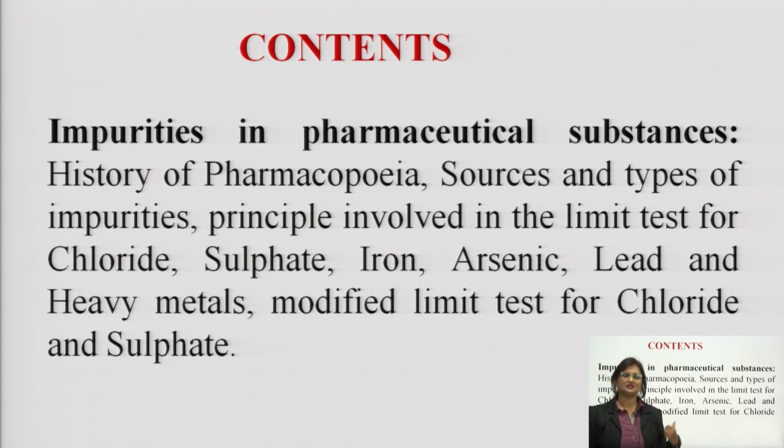In this unit, as I already said, we will be looking into details about pharmacopoeia, alright. Before entering into that, we will learn about history of pharmacopoeia, then we will get into details about impurities, their sources and their types, followed by how do we limit those impurities, what are the analytical tests which are available for determining the limit of these impurities in terms of limit test for chlorides, sulfates, iron, arsenic, lead, heavy metals and certain modified limit tests for chlorides and sulfates.